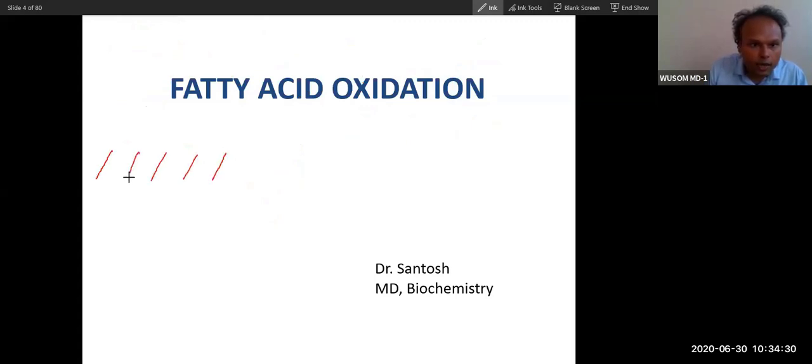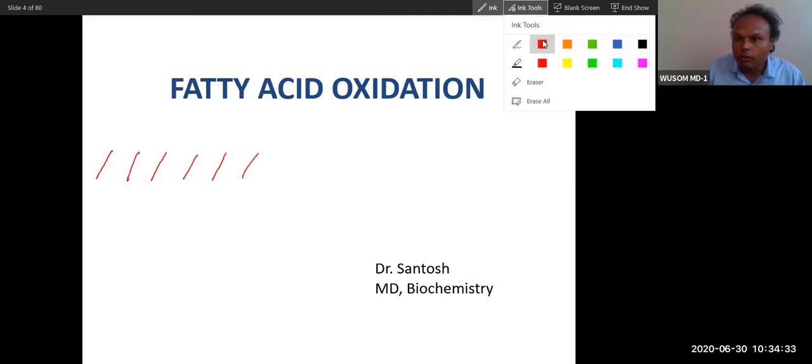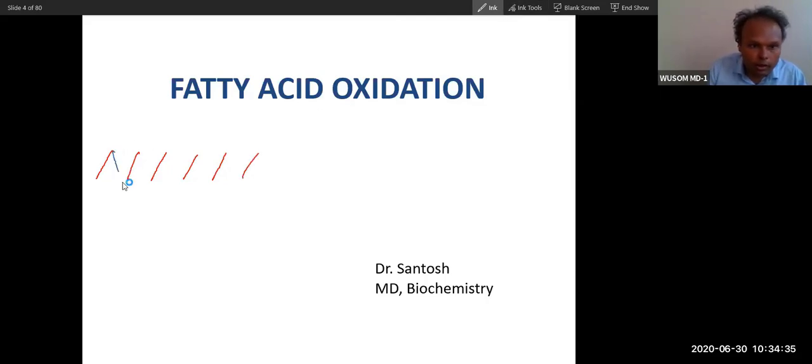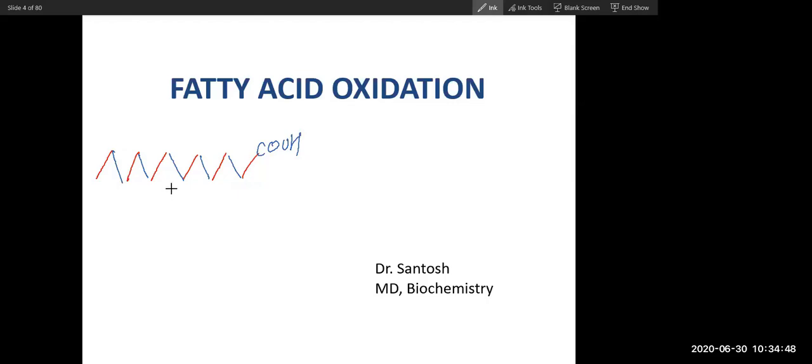This is fatty acid synthesis. So there is formation of bond here, there is formation of bond here, there is formation of bond here. So what will be in fatty acid oxidation? Opposite: the destruction of bond, breaking of bond. Do you agree with me?